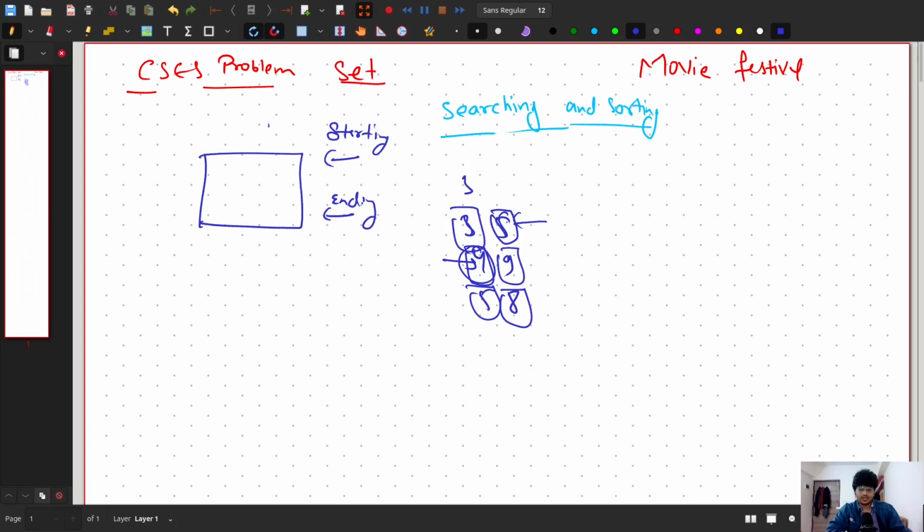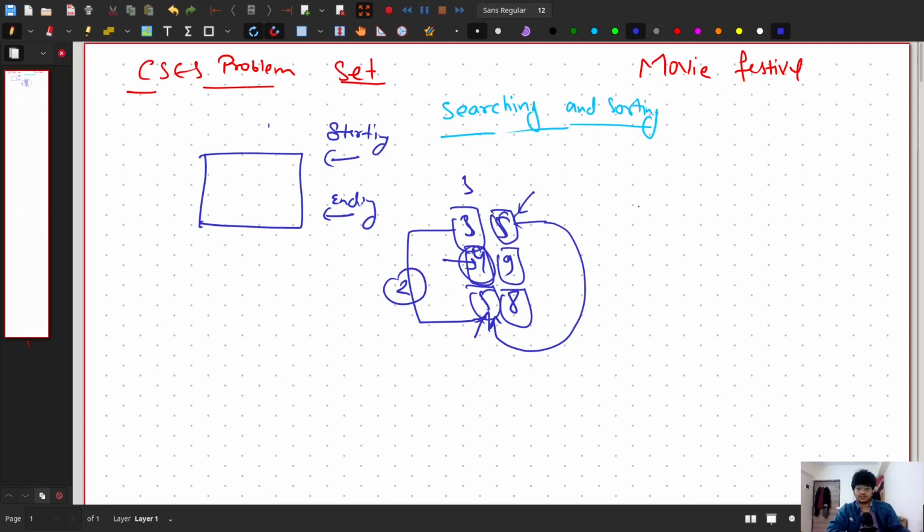So this movie is ending at 5 and this movie is starting at 5, so by the question you can join this movie, right? Since this is ending at 5 and this is starting at 5, don't see it as practical, see it theoretically. Yeah, you can watch it, as it's ending at 5 and this is starting at 5. So here you can see you can watch these two movies, right? So how to approach this problem?